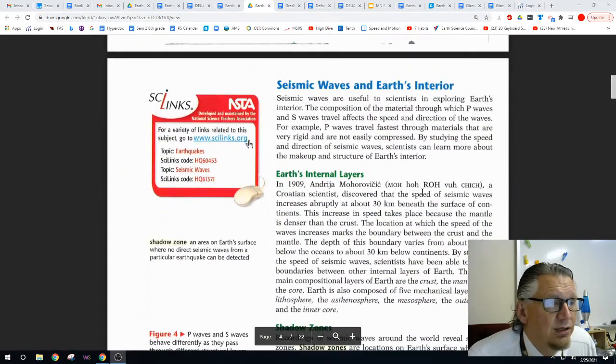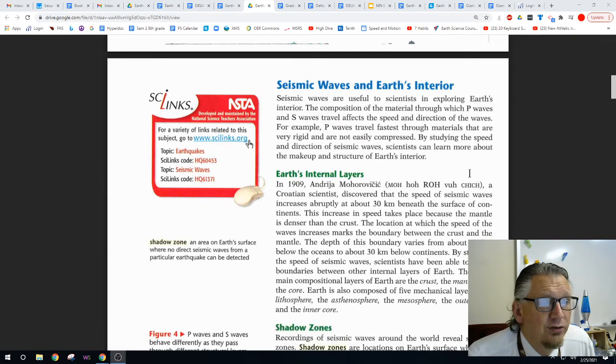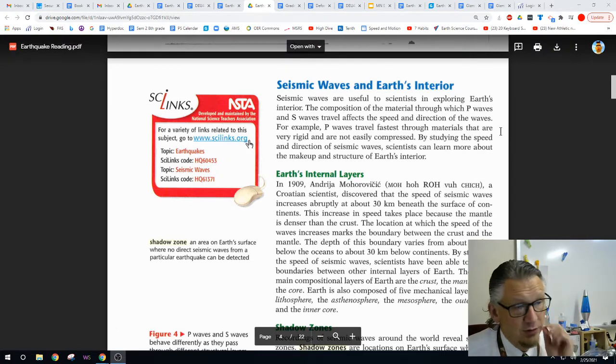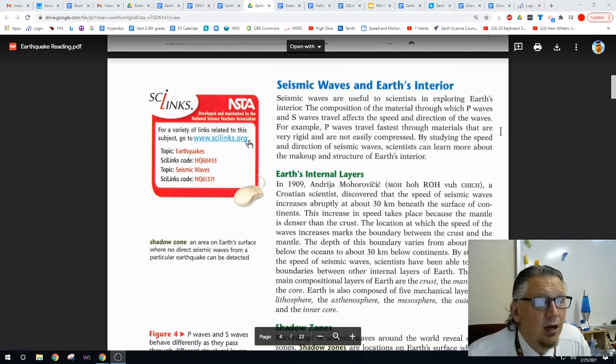Seismic waves in the Earth's interior. Seismic waves are useful to scientists in exploring the Earth's interior. The composition of the material through which P waves and S waves travel affects the speed and direction of the waves. For example, P waves travel fastest through materials that are very rigid and are not easily compressed. By studying the speed and direction of seismic waves, scientists can learn more about the makeup and structure of the Earth's interior.